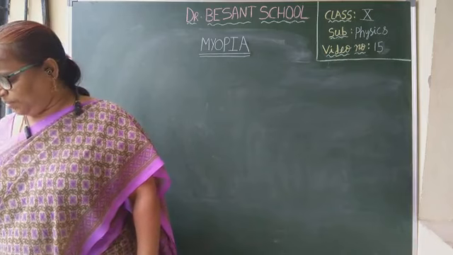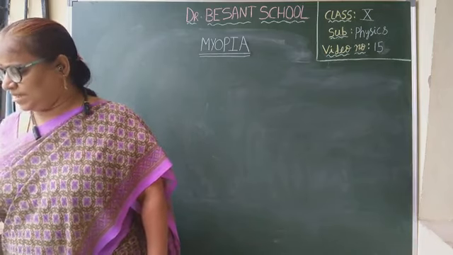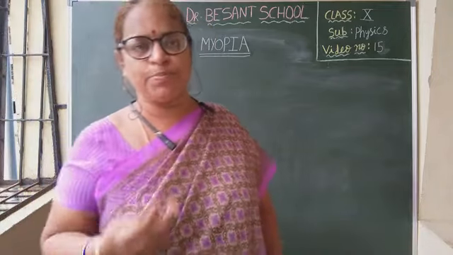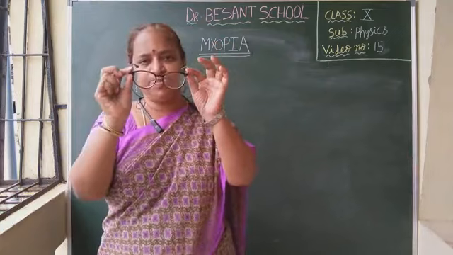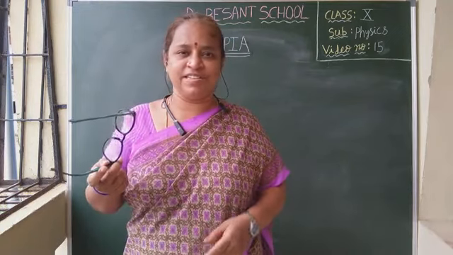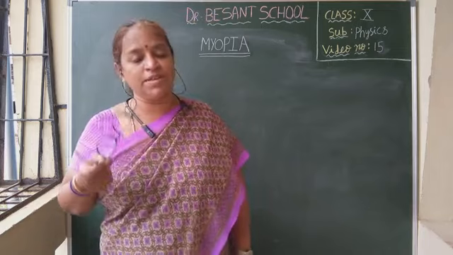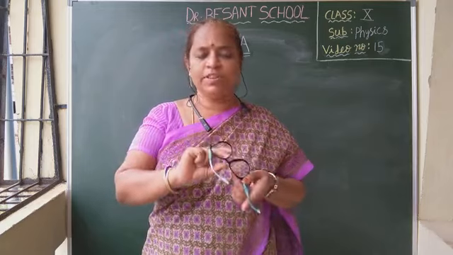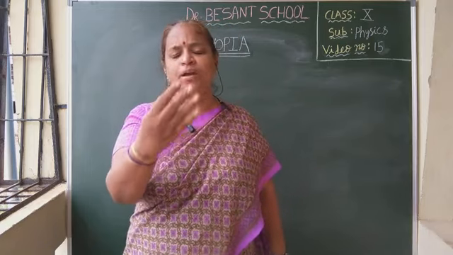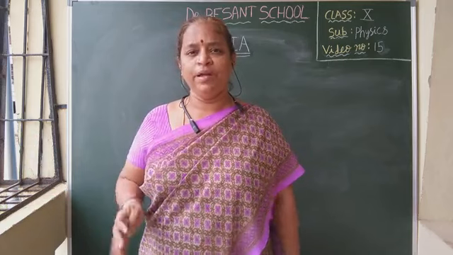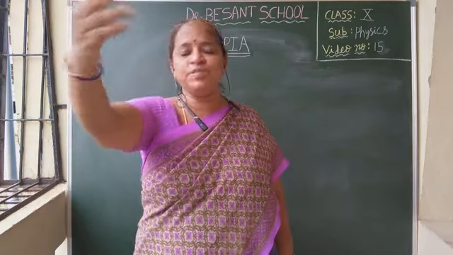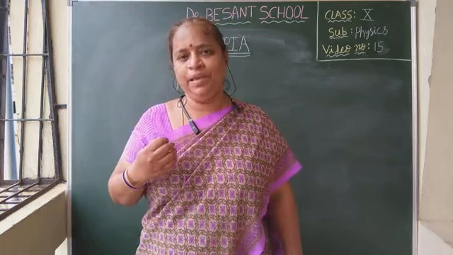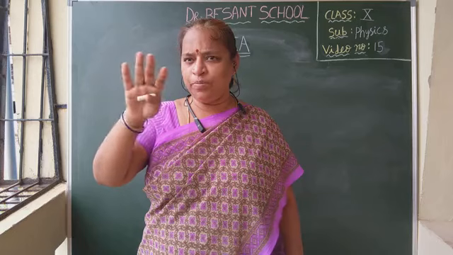Actually, sometimes people cannot see the objects at long distances but can see near objects clearly. Suppose for example, why I am wearing this specs, can you tell? It's not for fashion, right? Because I am having the eye defect. What is my eye defect? Even without the specs, I can see the near objects very clearly. No problem for me. But I can't see the far objects, object at infinity, clearly. It will appear to be blur.